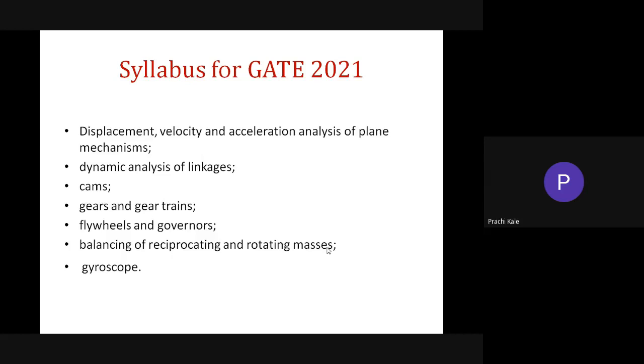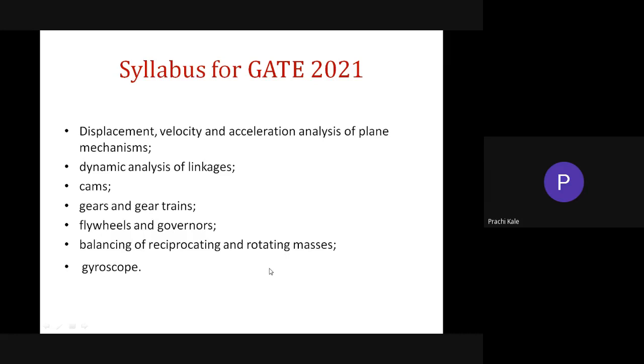Using D'Alembert's principle, you have to find the inertia force, then various forces acting on crank, slider, connecting rod, converting two mass dynamically equivalent system into statically and dynamically equivalent system, correction couple. So that is the balancing of reciprocating and rotating masses, which we have completed in theory of machines 1.